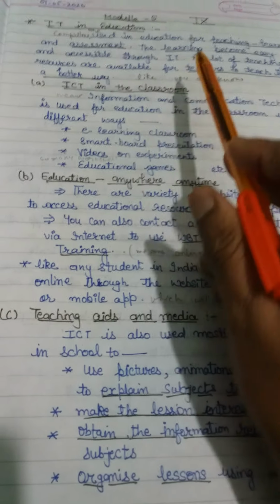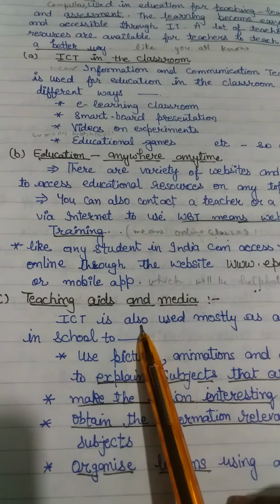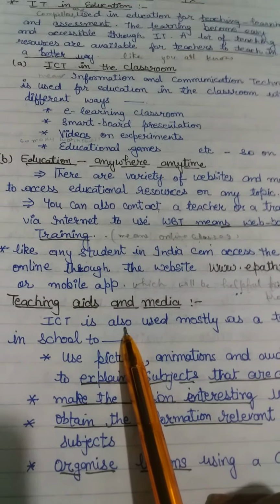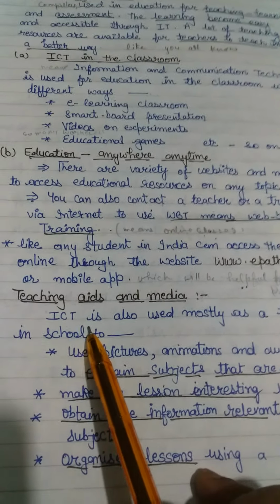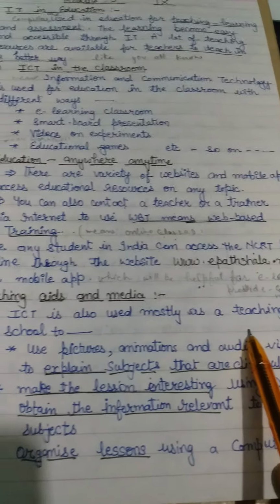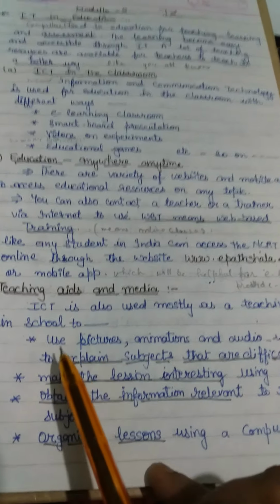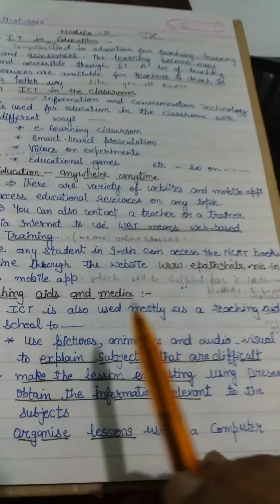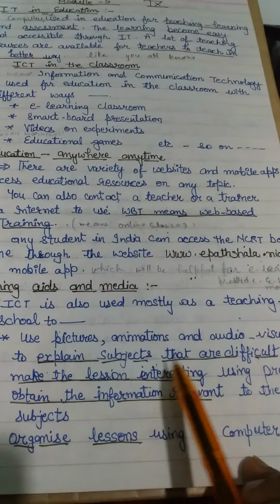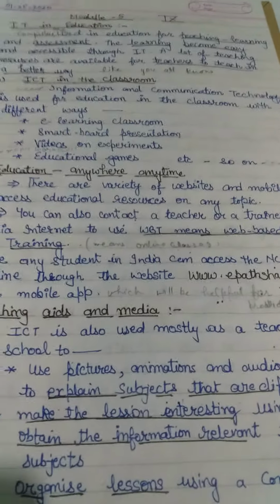And then the next better way is ICT in the classroom in education, and the third better way of ICT is as a teaching aid and media. Teaching aid means teachers use different types of methods or media with the help of ICT. ICT is also used mostly as a teaching aid in school too. They use pictures, animations and audio visual information to explain subjects that are difficult, because sometimes a difficult subject can be explained by pictures.